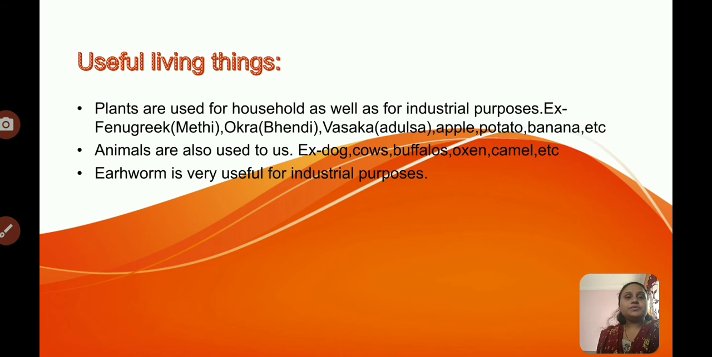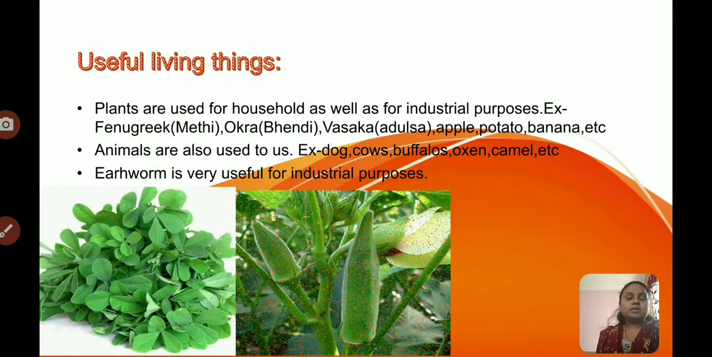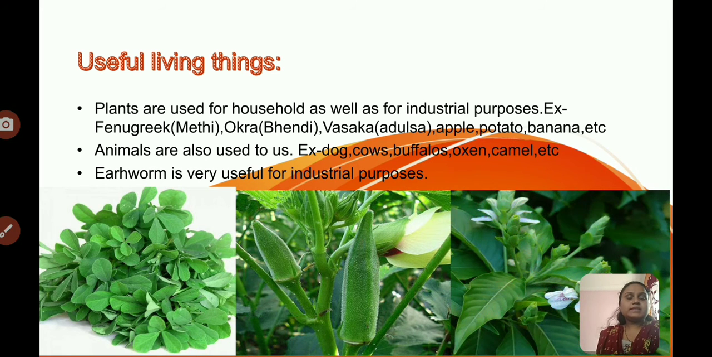So the next point is useful living things. Plants are used for household as well as for industrial purposes. Examples: fenugreek, which is methi. The next example is okra, which is bhendi. The next example is the vasaka plant, which is adulsa. Apple, potato, banana, these are all living things, and they are useful living things.